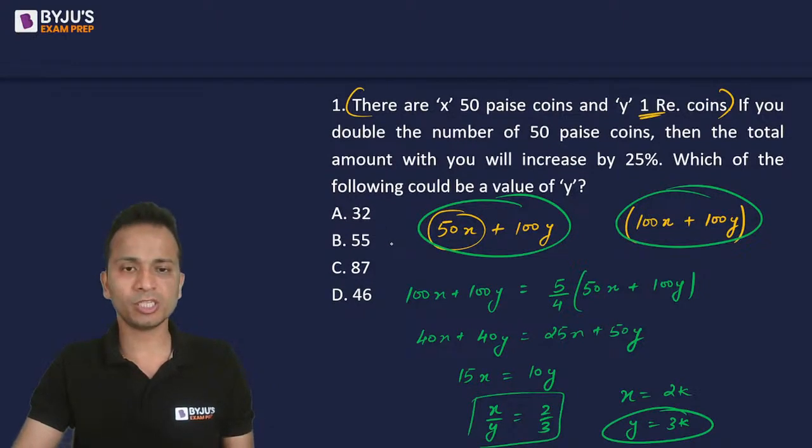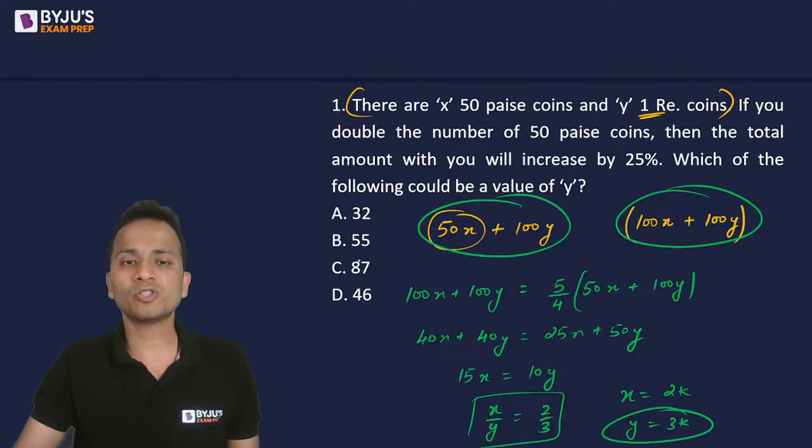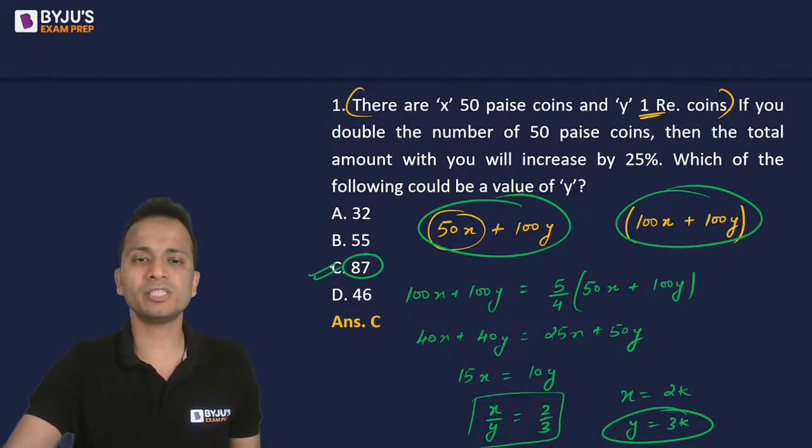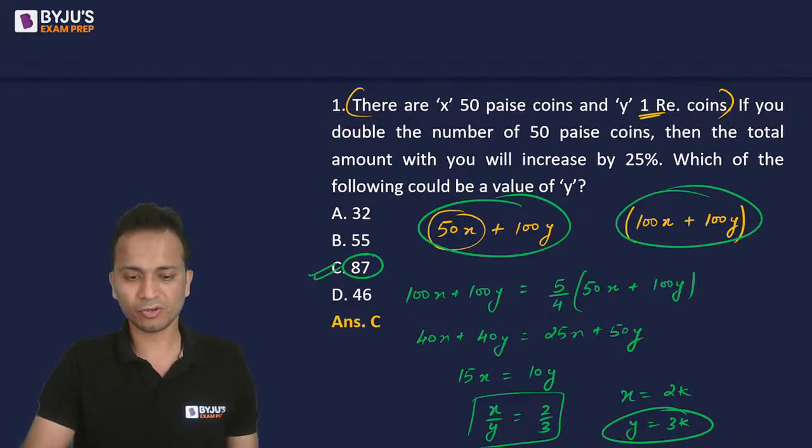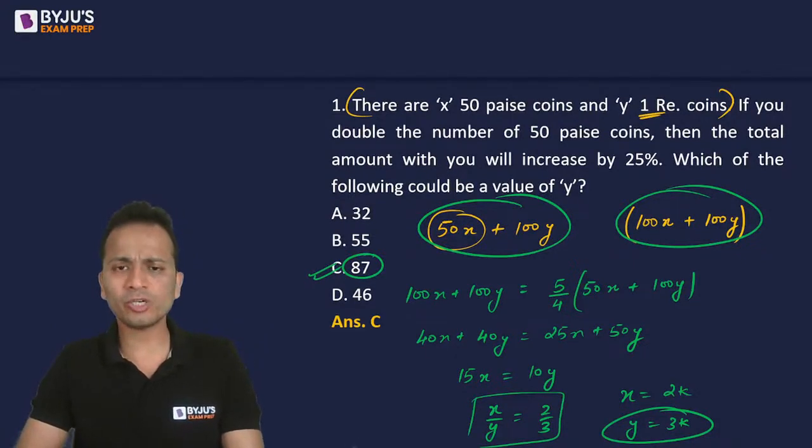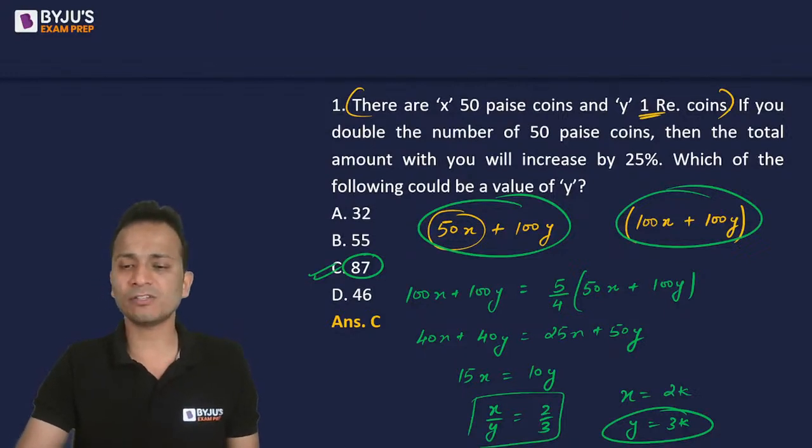So y should be a multiple of 3. Among the given options, just select the option which is a multiple of 3. Okay. So there is only one number which is a multiple of 3. So the correct answer will be option C, that is 87. Right? I hope you have understood. If you have committed any mistake, you have understood what mistake you have done. Okay, so 87 is the correct answer for this question.